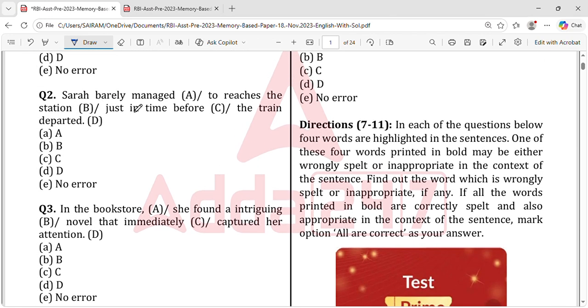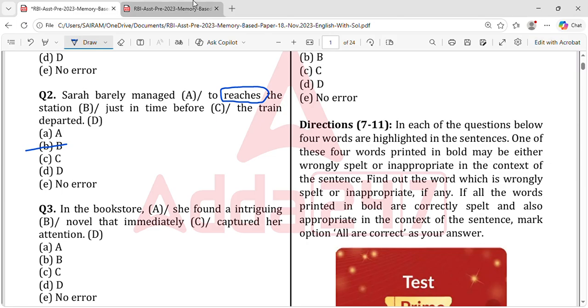Now, "Sarah barely managed to reach us the station just in time before the train departed." You should not say reaches, it is reach. So B is the wrong answer, right? Sarah barely managed to reach. It is not reaches. For reaches, we say he reaches the station, she reaches the station, or he reached the station, she reached the station. Reached means it's already done. Reaches means you're saying she is going to reach by this time. So here, as it's singular, you have to give only reach.